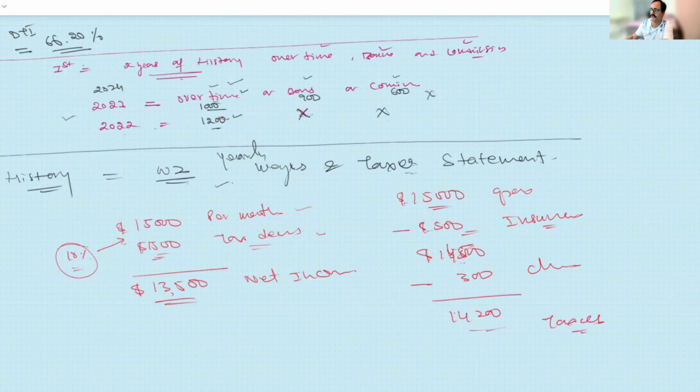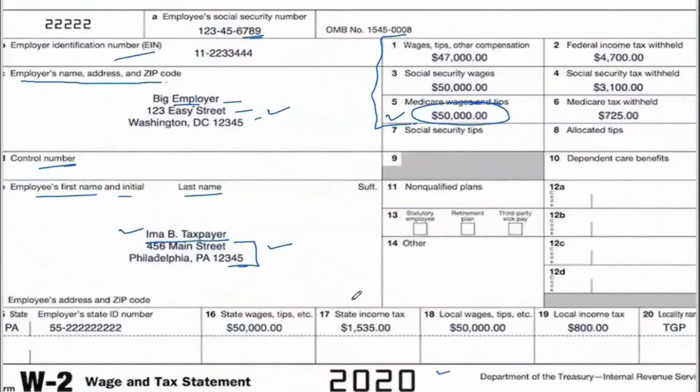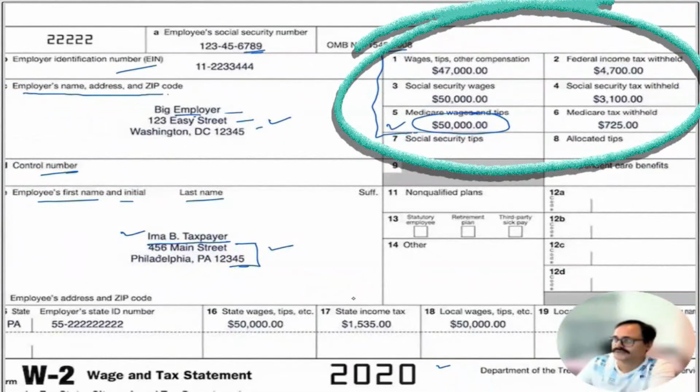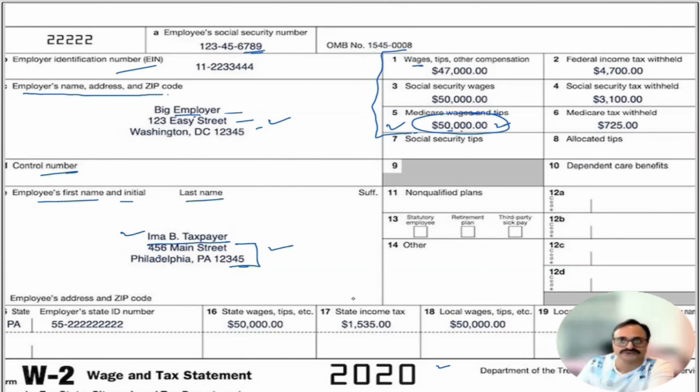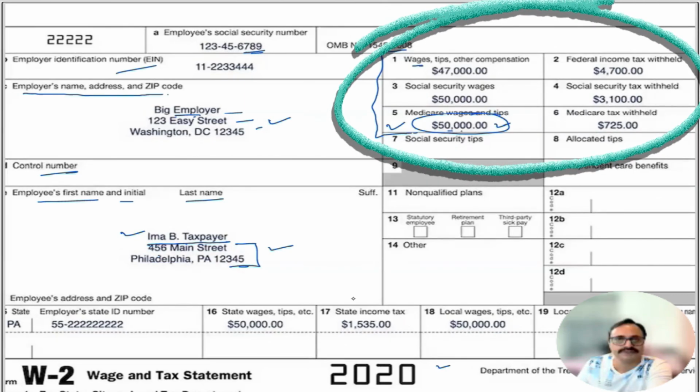In a similar way, this W2 is showing us wages, tips, and income. Total, my gross income is 50,000. 50,000 is what my gross is, right? But then I am telling you this is my gross.